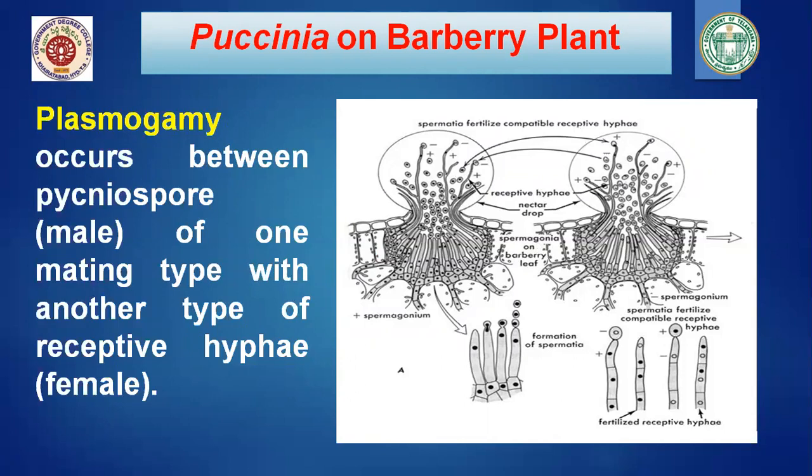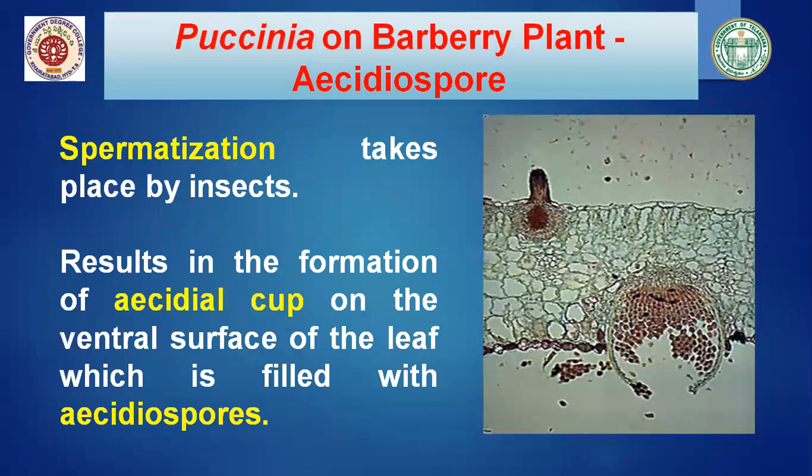After plasmogamy, next spermatization takes place by insects, and this spermatization results in the formation of the aecidial cup on the ventral surface of the leaf, which is filled with aeciospores. What is happening is that after plasmogamy, when the exchange of plus and minus strain pycniospores occurs, they are received by the receptive hyphae of the opposite strain.